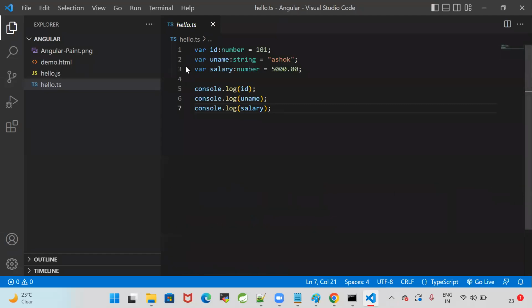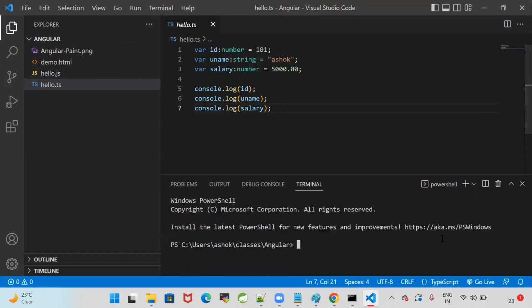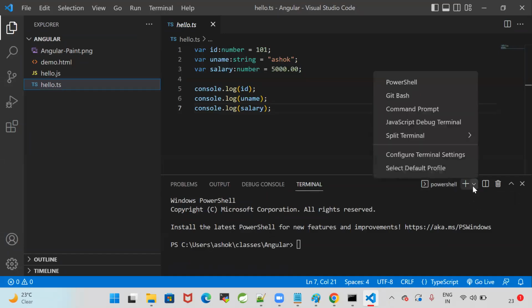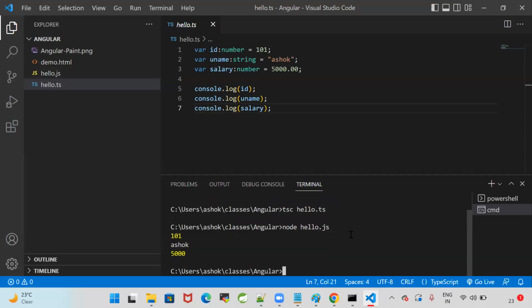Okay, see how I am opening the terminal. Terminal, new terminal. By default, we are getting PowerShell. Change the PowerShell to command prompt. Click on command prompt. Now I got the command prompt. In this command prompt, I can execute tsc space hello.ts. It will compile and will generate JS. Then when you go for JS, node space hello.js, it is printing the output.